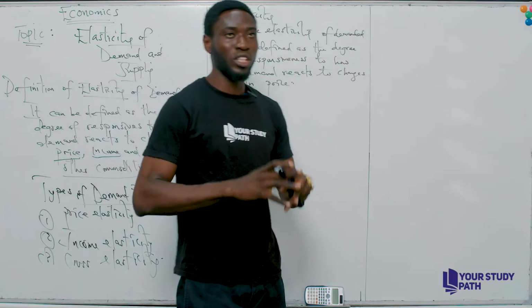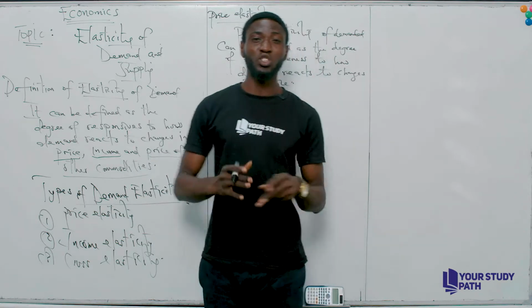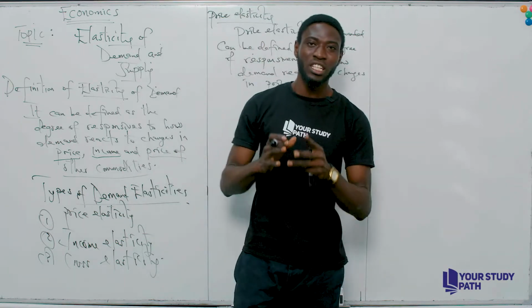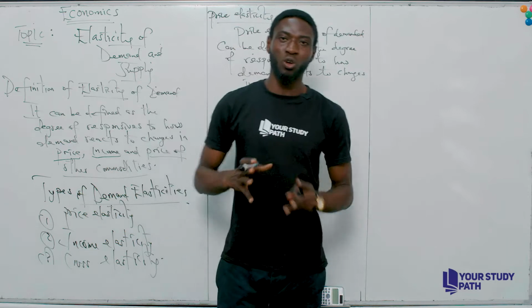It has a formula because anytime we talk of elasticity, we are trying to record or calculate the change of a particular consumer.